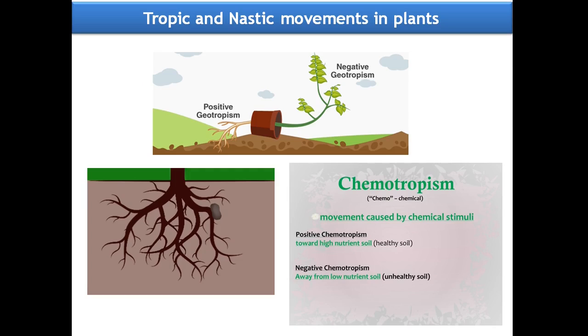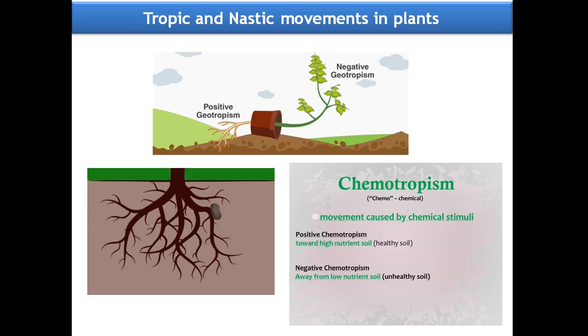In tropic movements, the plant parts move either towards or away from the stimulus. The stems of plants are positively phototropic, as they grow towards the sunlight, but they grow away from the soil. So, they are negatively geotropic, not phototropic, sorry.